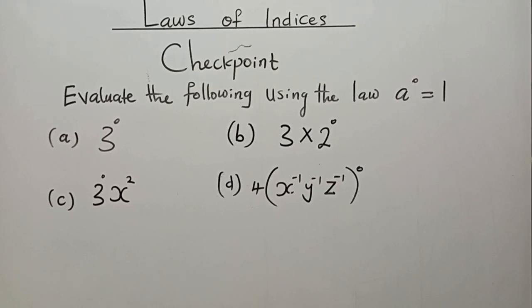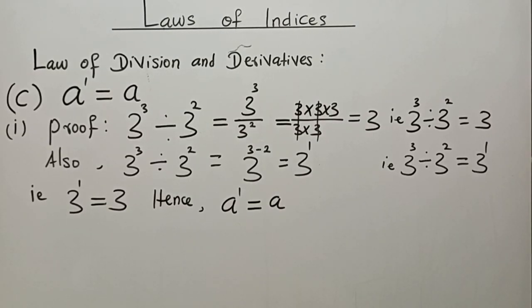Now let's see law number 3 under the subheading, law of division and derivatives. And this is law number 3. It says a to the power 1 is equal to a. Any number raised to the power 1 is equal to that same number. How do we know? Let us see a proof. Permit me to use this number operation to prove that this statement is correct.